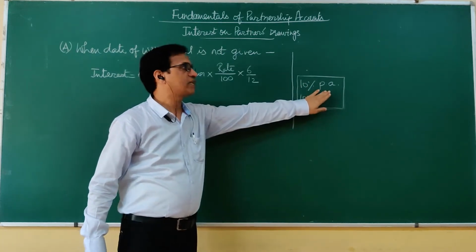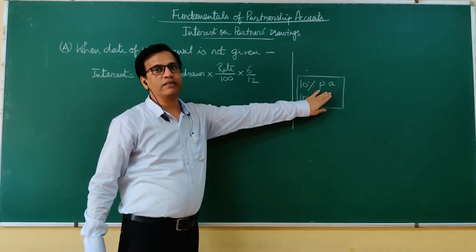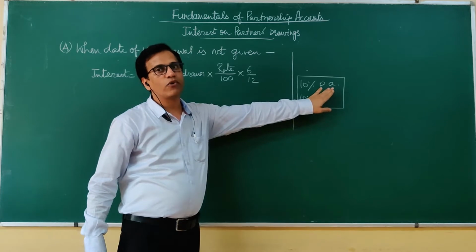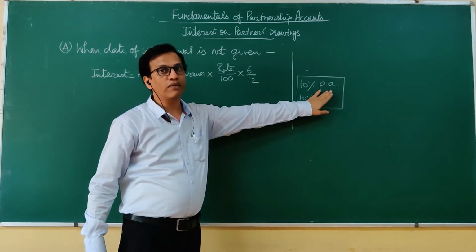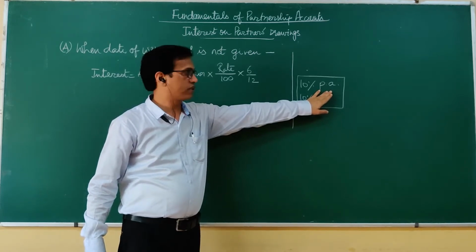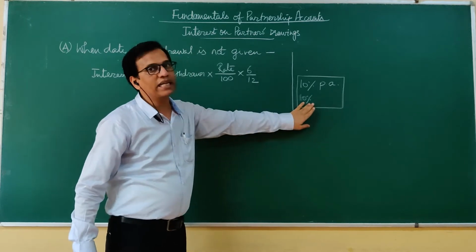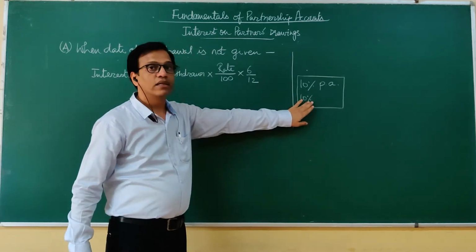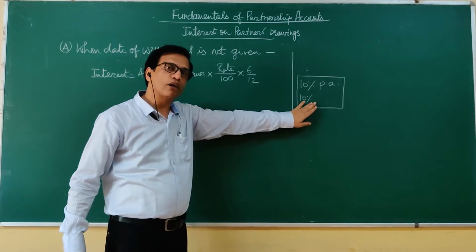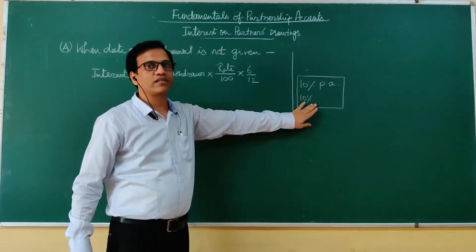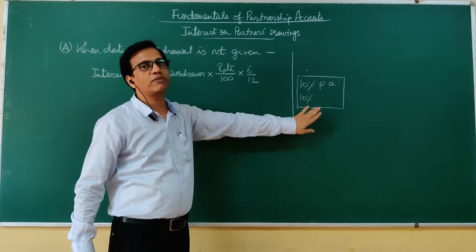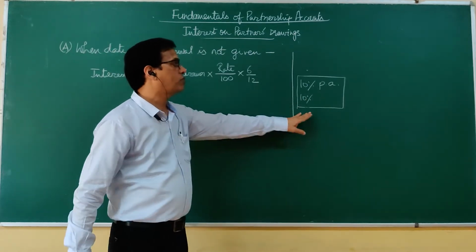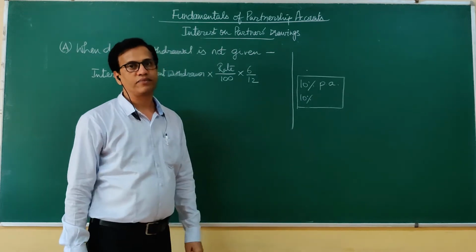It is subject to time period. That means interest will be calculated for a particular time period if it is applicable in that question. If only 10% is given and per annum is not given, it means it is already averaged. That means the rate of interest has been averaged and the time factor will not be taken into consideration.